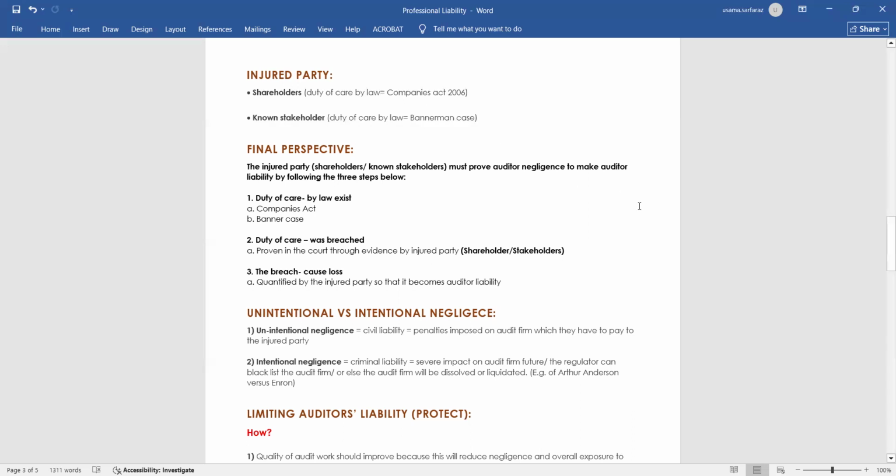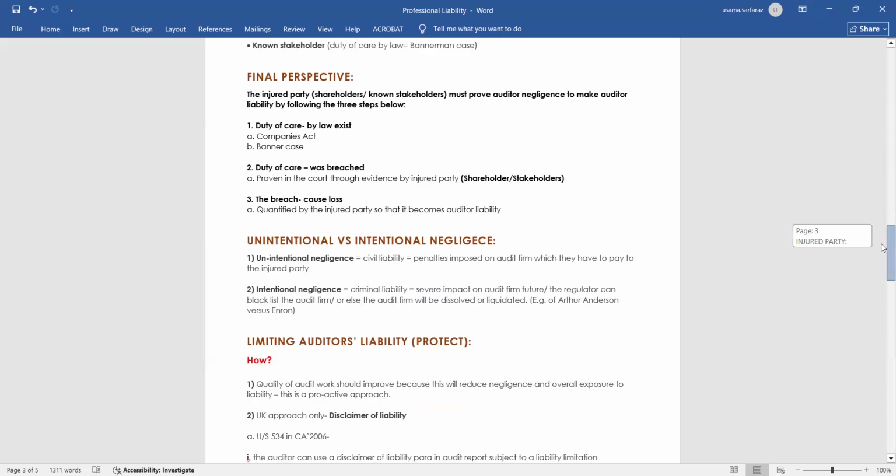Now move to the final perspective. The injured party, shareholders or non-stakeholders, must prove auditor negligence to make the auditor liable by following three steps. First, duty of care by law. In case of shareholders, it will be proved automatically via the Companies Act, and otherwise it will be the Bannerman case. You have to study the Bannerman case for better understanding.